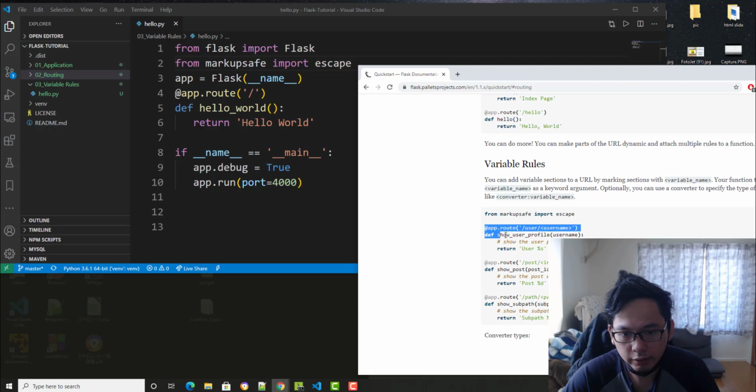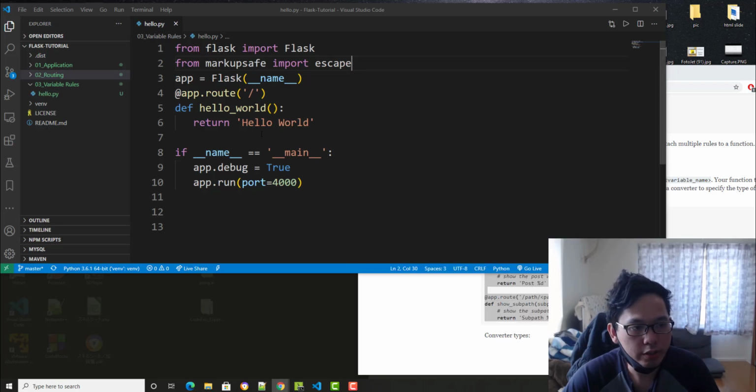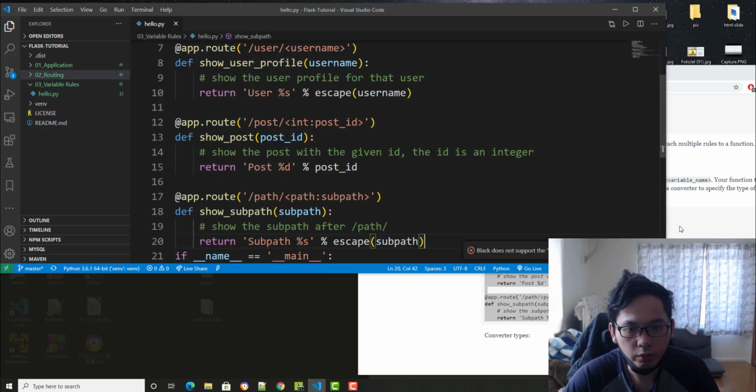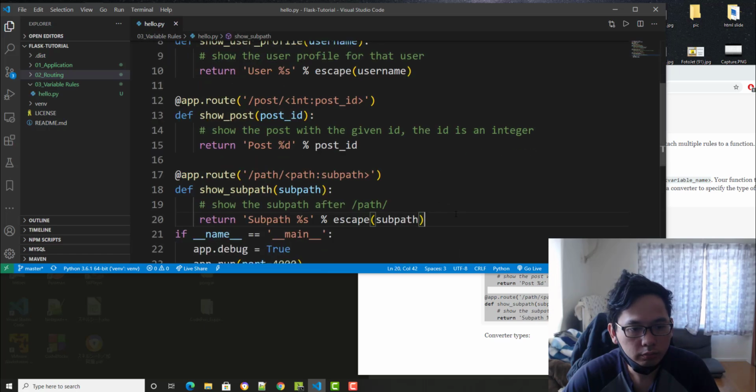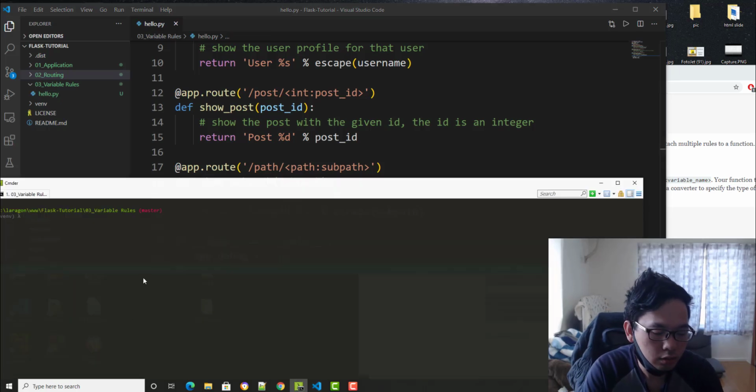I'm going to copy this entire file so we can get the idea for this. I'm going to explain a little bit anyway, and we're going to run our file .py.